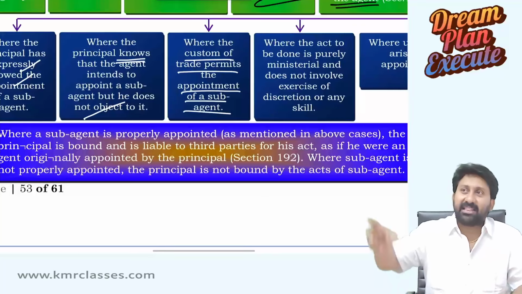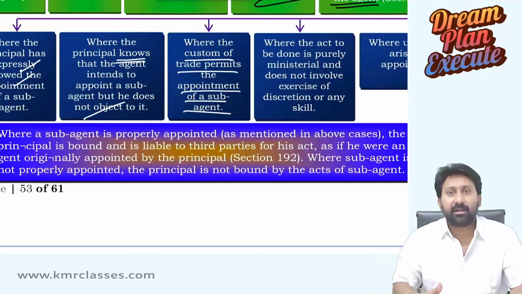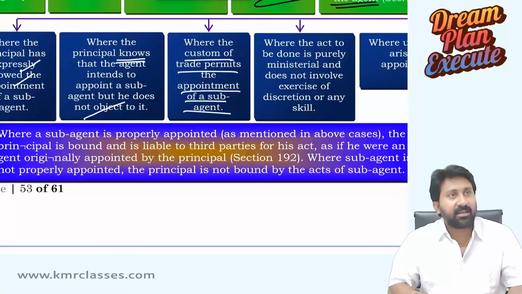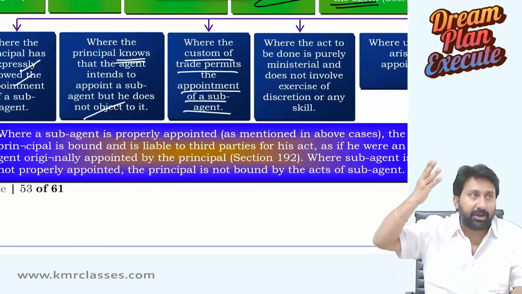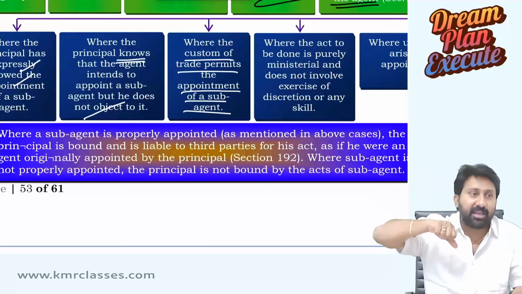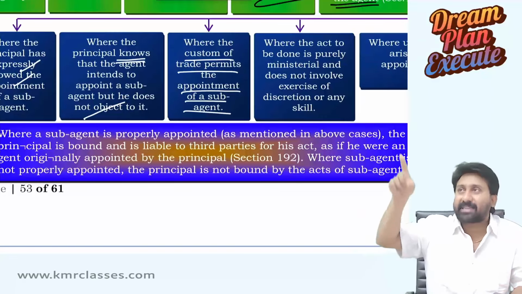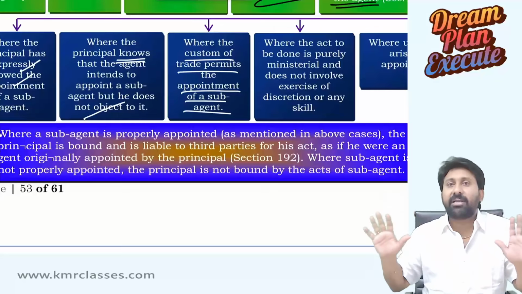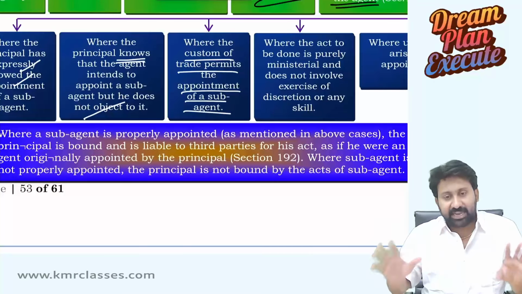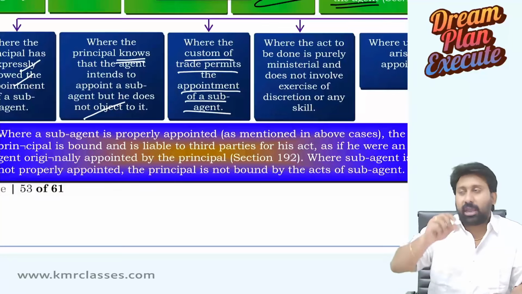Generally, in the nature of the trade, sub-agent appointment is mandatory. Everyone knows that. For example, sir, construction. I called one contractor. Koushik Mukhesh is constructing a 5-floor building, a dream house. He called one engineer. He said, "Are you a civil engineer?" He said, "Yes, sir." I said, "Please construct a house for me." He said, "Sir, I will take 20 lakhs. I will give design, interiors, everything. I will do that. 20 lakhs is my fees."